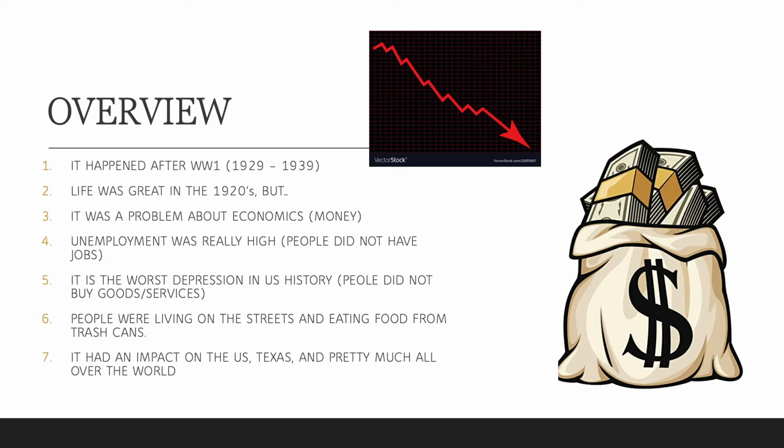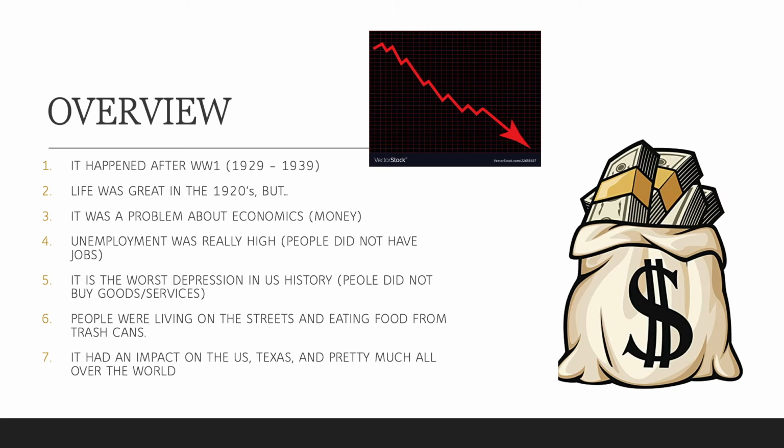Number six, and guys, that was the situation. Let's go ahead and read number six. People were living on the streets and eating food from trash cans. Guys, life was really, really tough at that time. Money was not available, jobs were not available, people lost their houses, people didn't have food to eat, so they were looking for food in the trash cans.